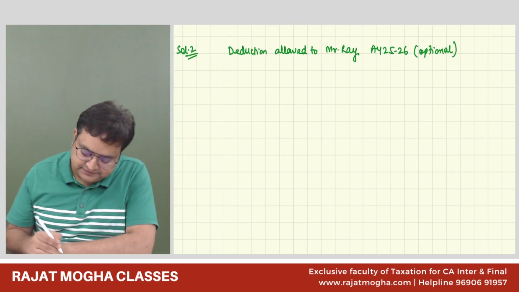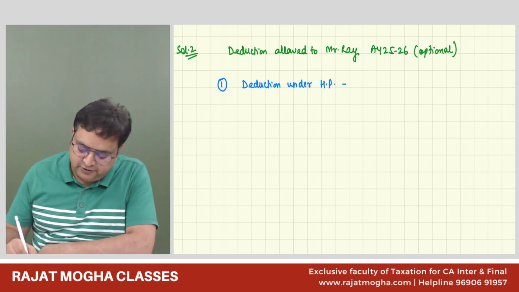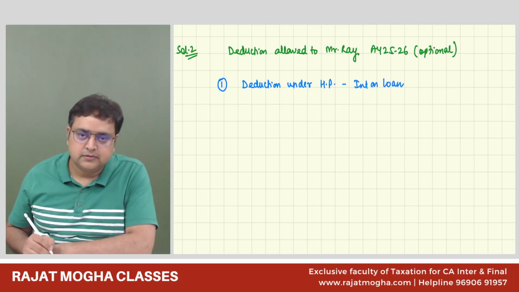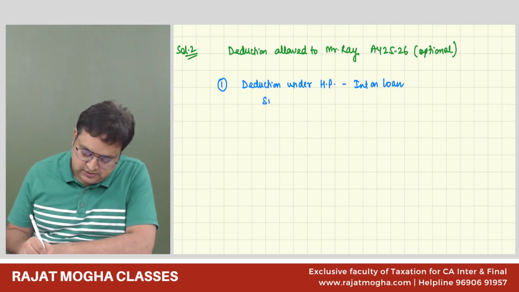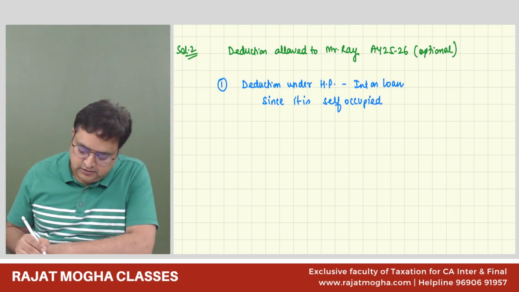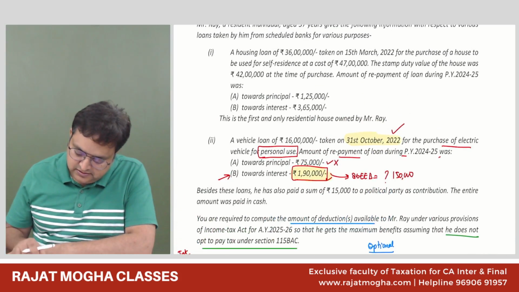So first is deduction under house property with respect to interest on loan. Since it is self-occupied, interest on loan was how much? 3,65,000.